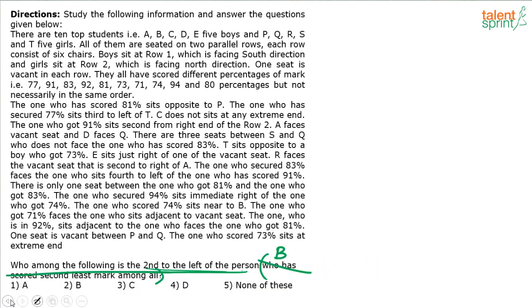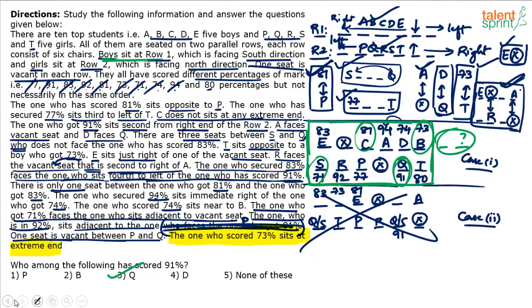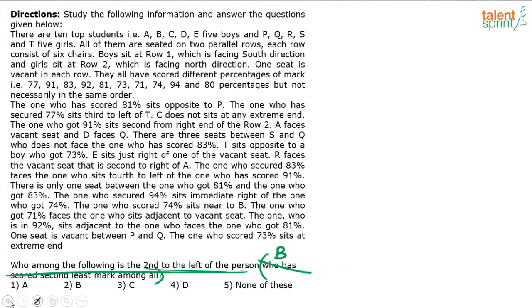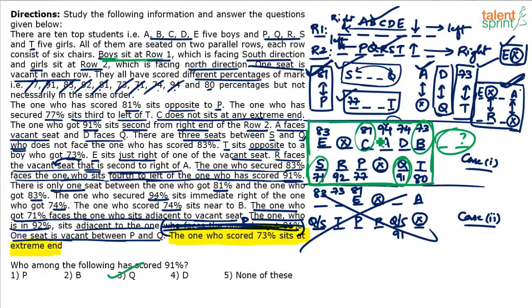With respect to positions, is there anything? EQ, DP, BS, AQCT. I don't think with respect to positions also there is anything common here, right? Random positions.